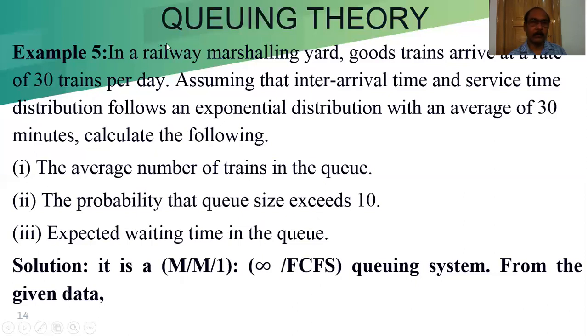Calculate the following. What this problem is asking: the average number of trains in the queue; the probability that the queue size exceeds 10, that means we have to apply the formula rho to the power capital N; and the expected waiting time in the queue, that is WQ. From the given data, we can calculate our lambda, mu and rho. This problem is under the M/M/1 infinite FCFS, first come first serve, queue system, and from the data now we are going to calculate lambda, mu and rho.